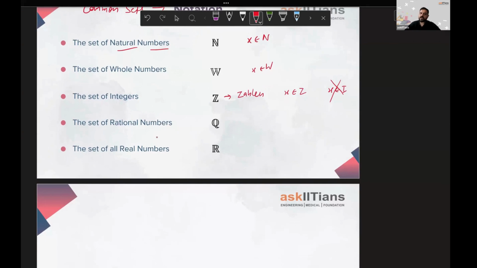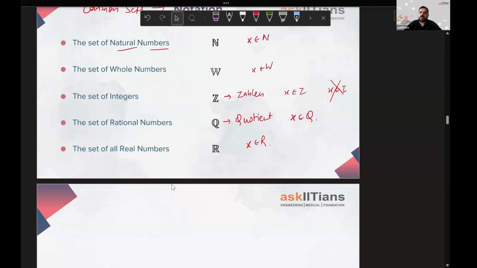Next, moving on to the next set. Very famous, very important set for us, rational numbers. That is denoted by Q. You know, Q is short for quotient. We know quotient. So whenever I'll be saying x is a rational number, I'll be saying x belongs to Q. Right. Next, real numbers. Real numbers were the first chapter of 10th grade. I hope you all enjoyed finding the HCF, LCM and solving those easy questions, right? So yes, if x is a real number, we'll be writing this as x belongs to R, right?